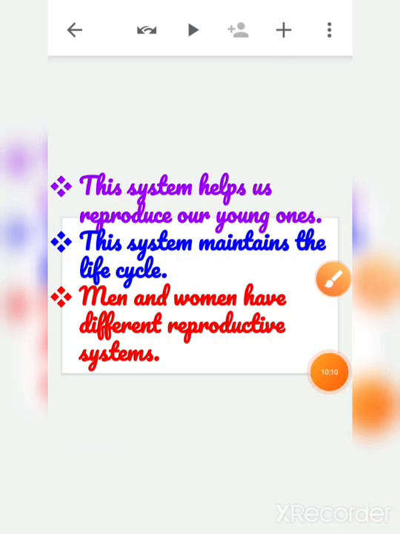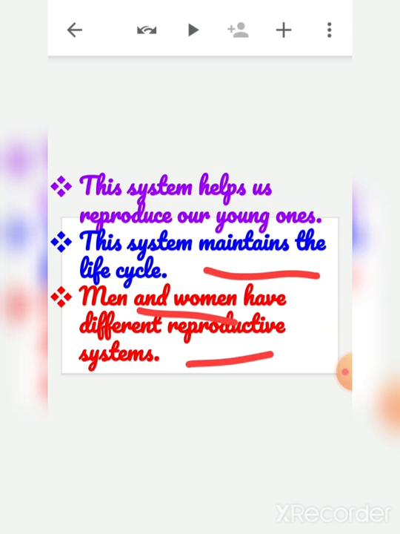Now comes the reproductive system. This topic you will learn in detail in your higher classes, children. This system helps us reproduce our young ones. This system maintains the life cycle.